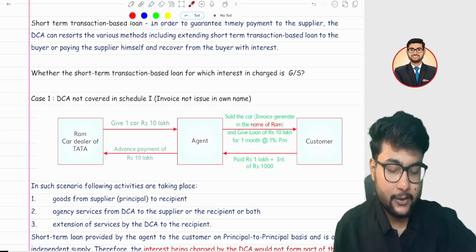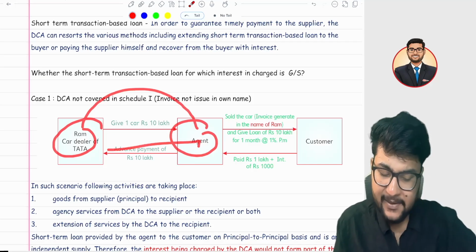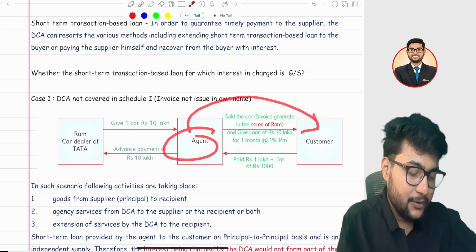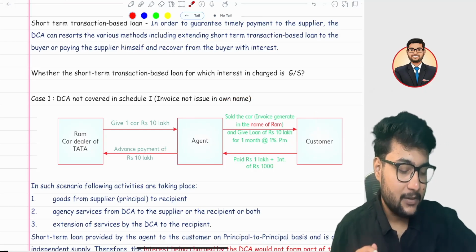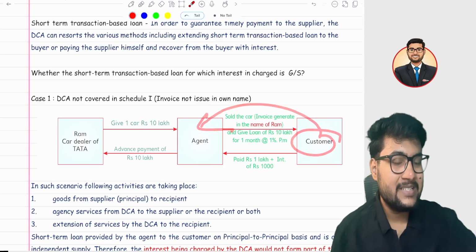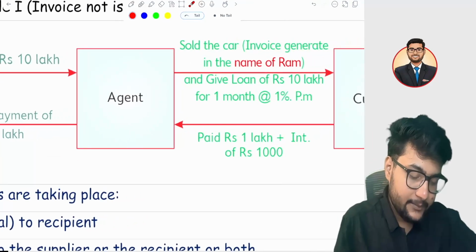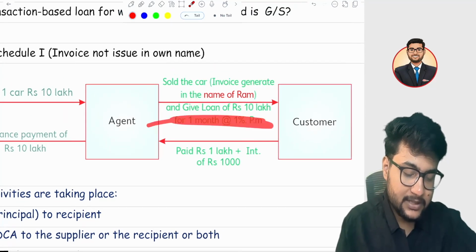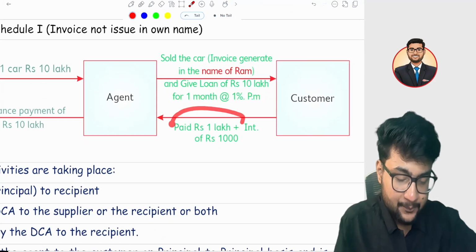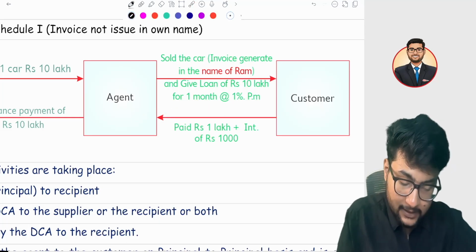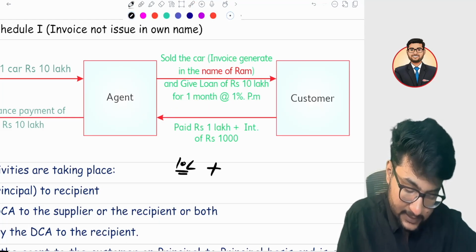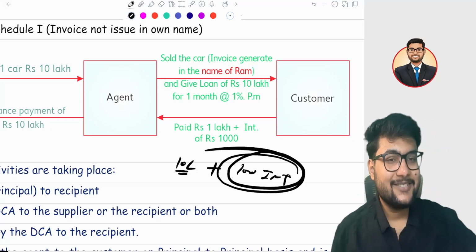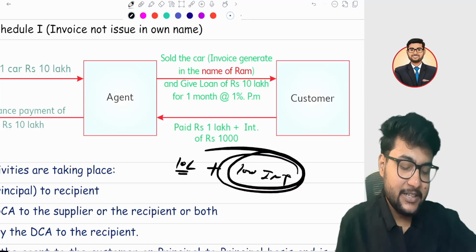Suppose the car amount is 10 lakh rupees. Ram sold the car to the agent and the agent pays 10 lakh instantly because the agent is a del credere agent. Now the agent is asking for the money from the customer, but the customer doesn't have money. He promises that after 2 months he will pay, but for that the agent is charging interest at 1% per month. Suppose at the end of the period, the agent is getting the 10 lakh rupees car amount plus he's getting 1000 interest. Now what about the interest? The question here is, what's the treatment of interest?